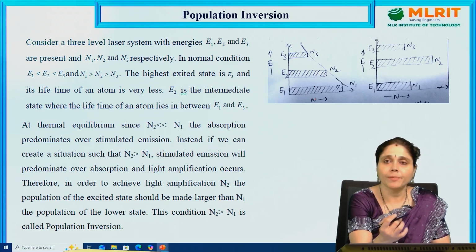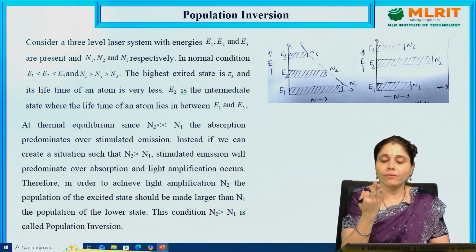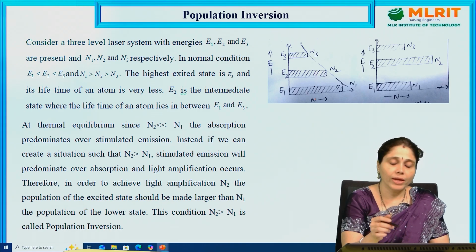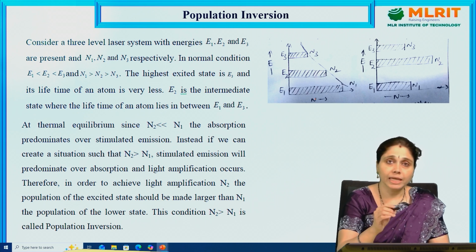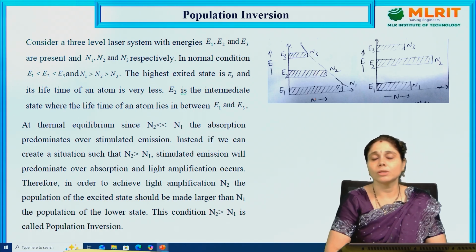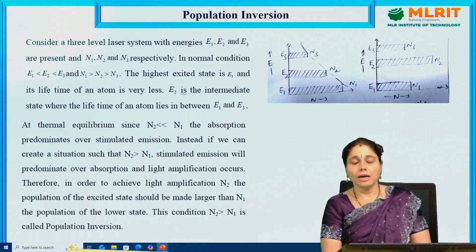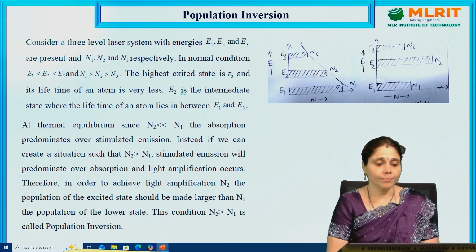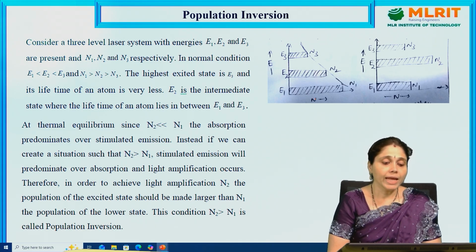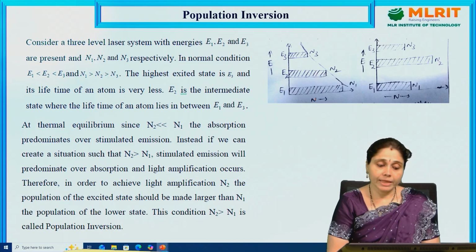E1, E2, E3. We need to consider 3 levels E1, E2, E3 respectively, where N1, N2, N3 are the number of atoms in the respective energy levels. In the normal condition, E1 is less than E2 is less than E3 and N1 is greater than N2 is greater than N3. So in the ground state, the available atoms will be more. Now, the higher excited state is E3 and its lifetime is very less. E2 is the intermediate state where the lifetime of atoms lies in between E1 and E3.